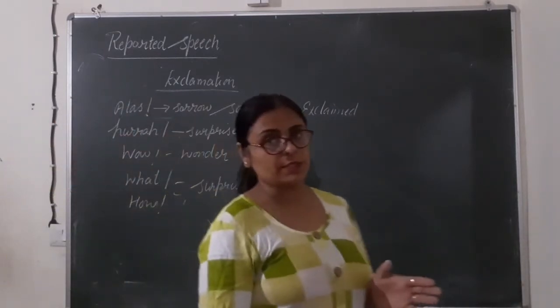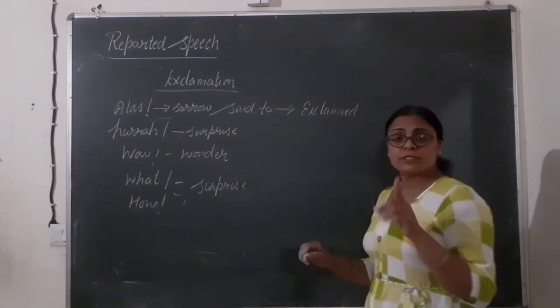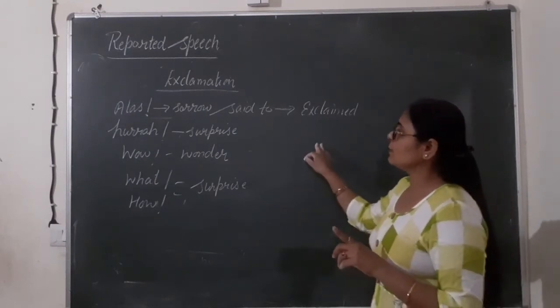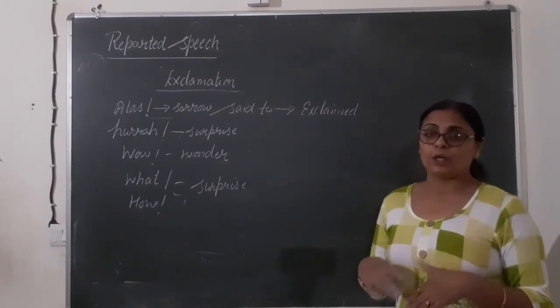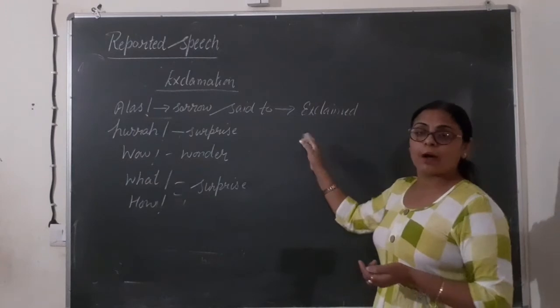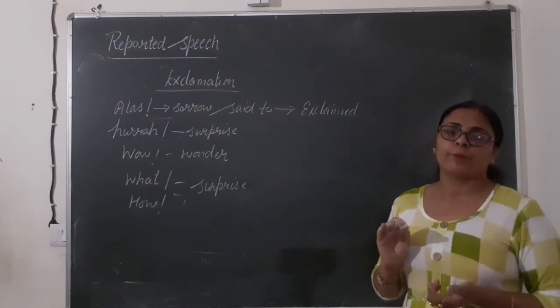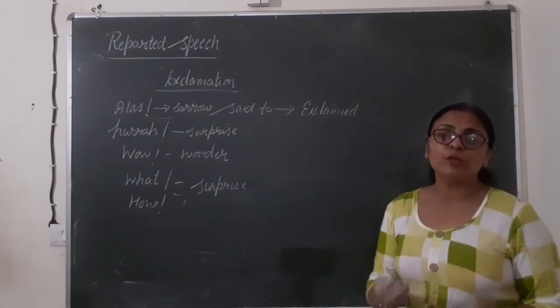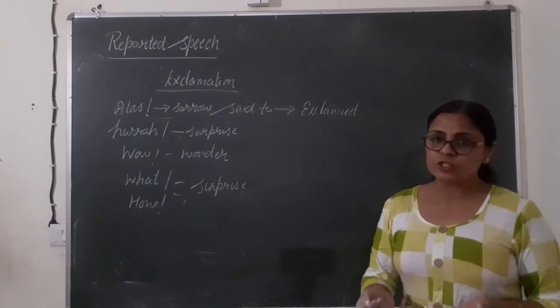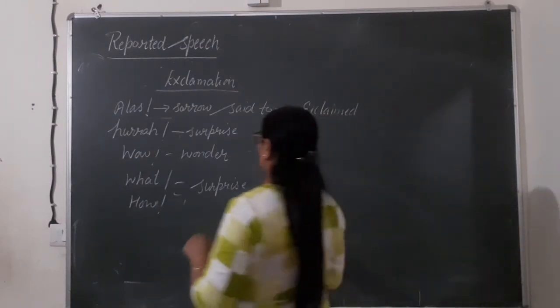How to do these sentences? The first thing that is very important: exclamatories are changed into assertive. You have to change the exclamatory into a simple sentence, and as we do reported speech, you change present into past. How? Look.